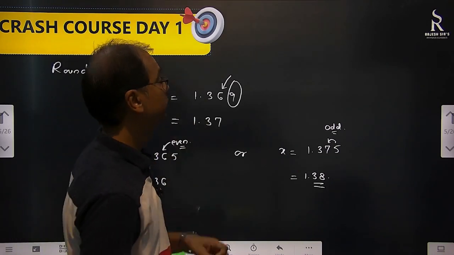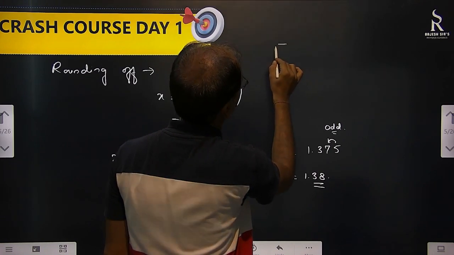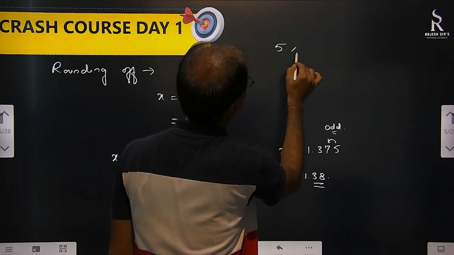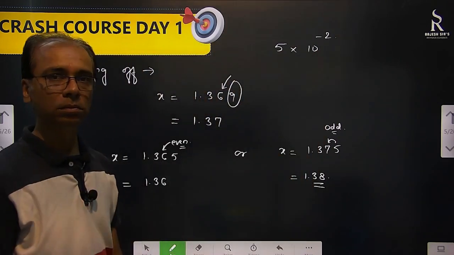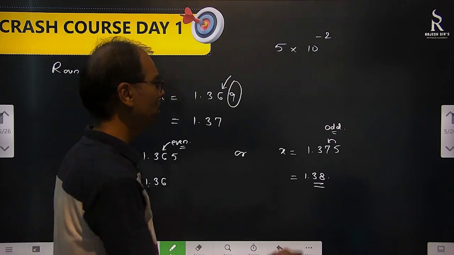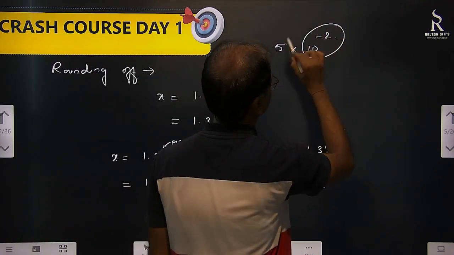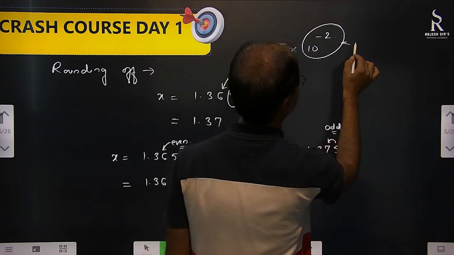One more thing I forgot, and in this thing, significant figures. Suppose you measured it as 5 into 10 to the power minus 2, something in 10 to the power something, then this power is not significant. Remember that.